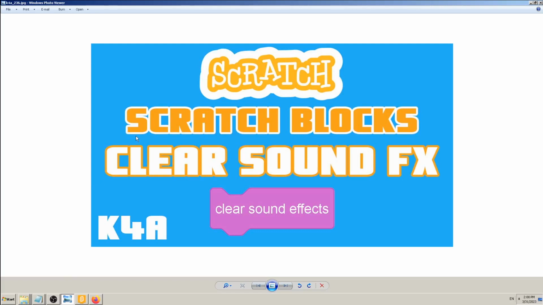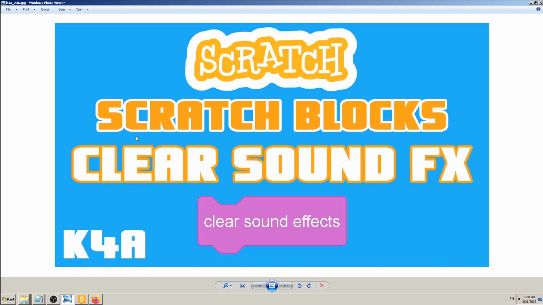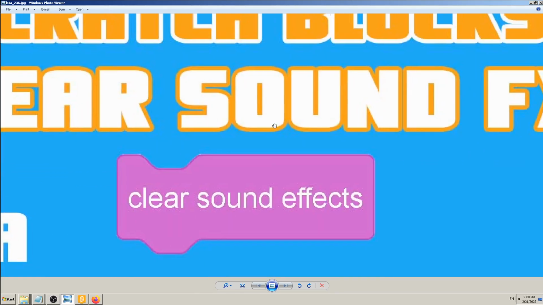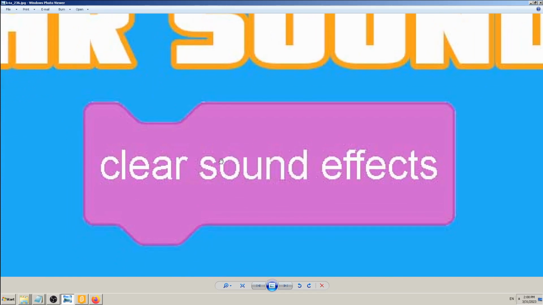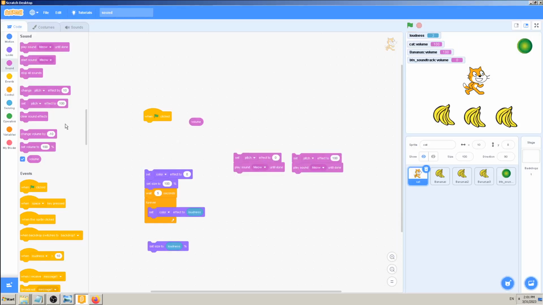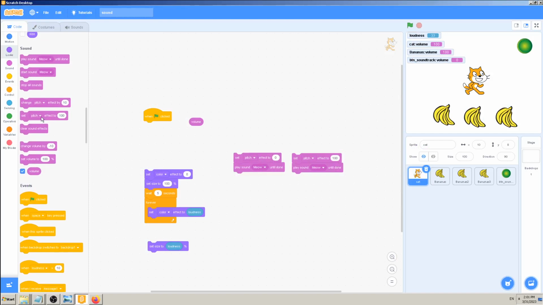Today we will see how and when you can use the Scratch block called Clear Sound Effects. This block clears all the sound effects which you have added to your sound before with some of the blocks we have explained previously, like pitch effects.